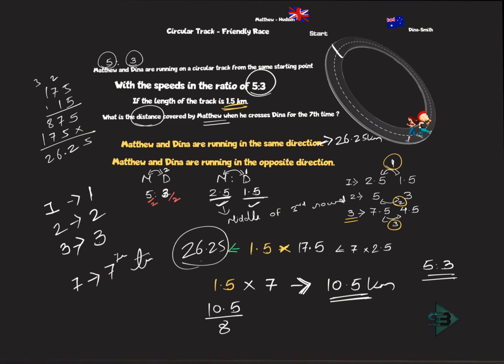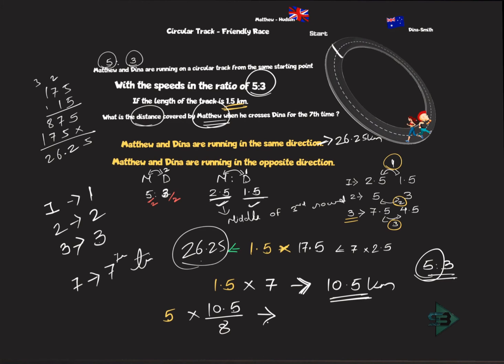What do you need now? You need the distance covered by Matthew, which is 5 parts. So you multiply this by 5, and that's it. This is the complete setup of your question now: 5 into 10.5 divided by 8. Now just multiply and get the answer to this.